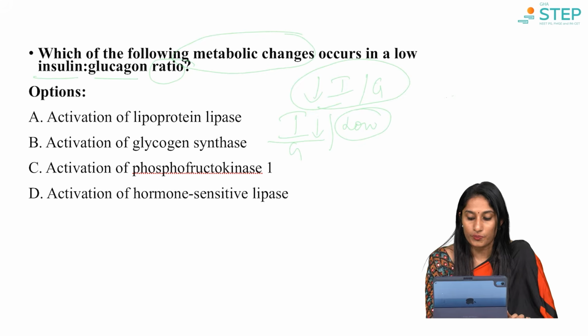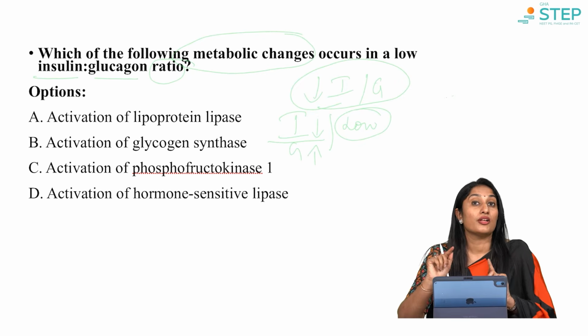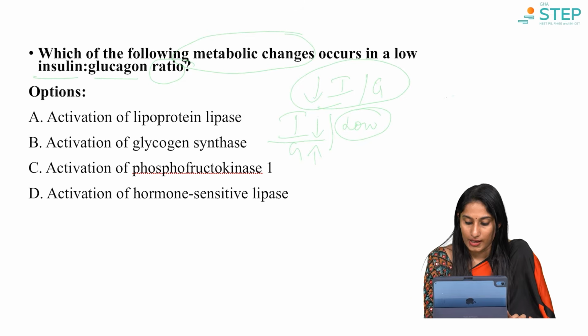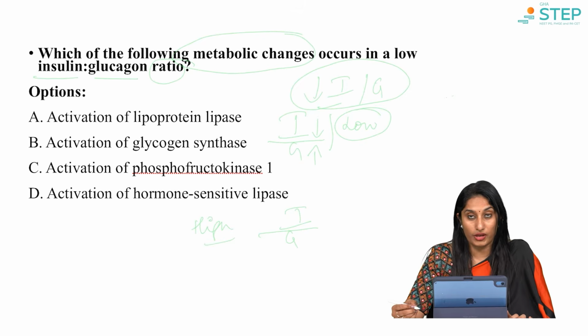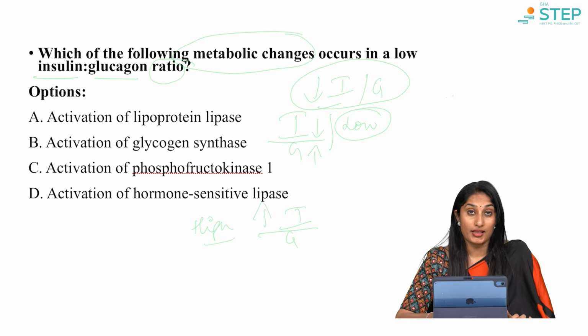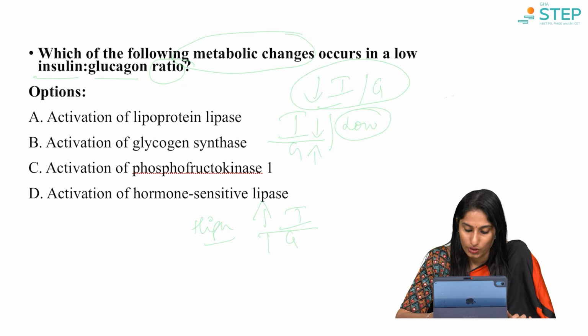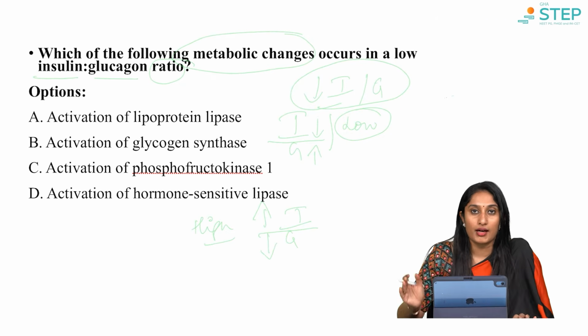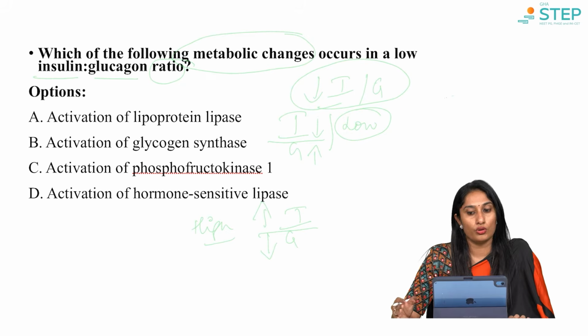Insulin is low and glucagon is high. They will act not in the same direction but the opposite direction. I will give you another scenario. Insulin by glucagon, and I will call it a high insulin glucagon ratio. That means insulin is high and, as I said, the direction should change here, glucagon is low. So, these are the two scenarios we can expect, a high ratio and a low ratio.